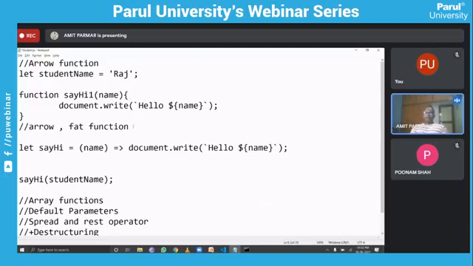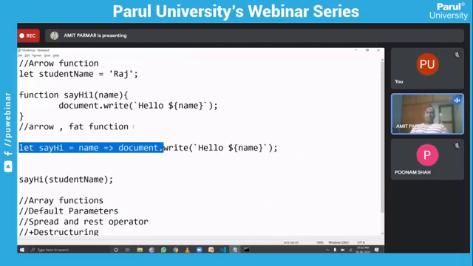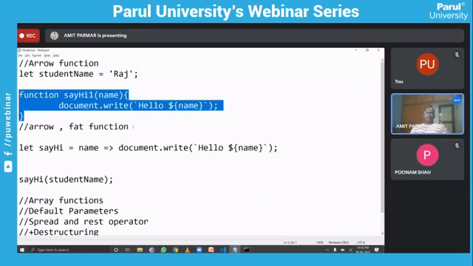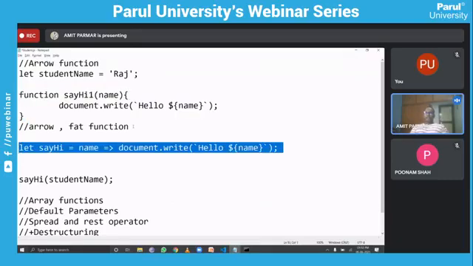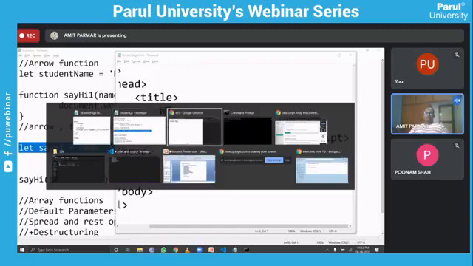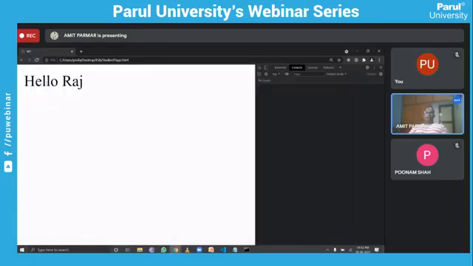Now, if there is a single argument, no need to write these parentheses also. This is also the same function as you can see here. Most of the time when we do programming, sometimes we need this kind of handy function like this. When I refresh, this is still working.